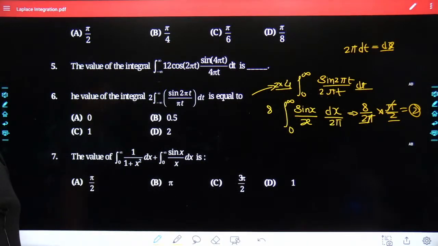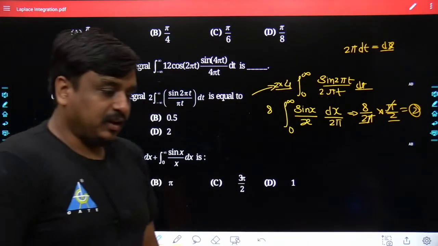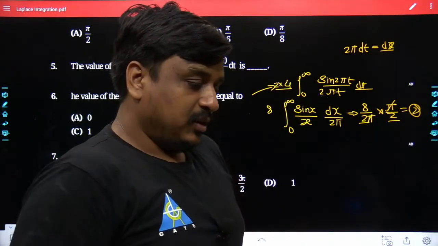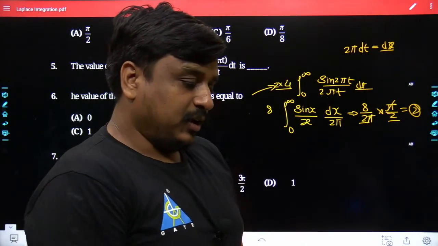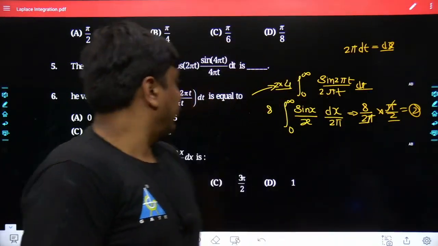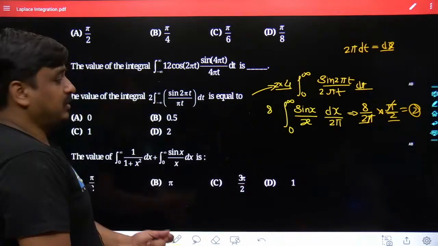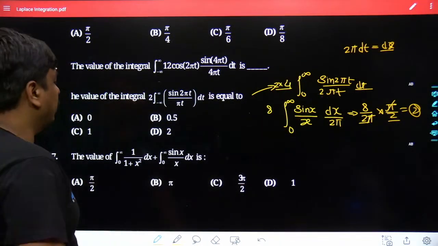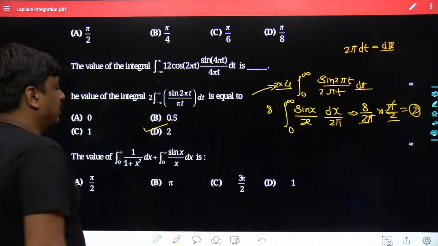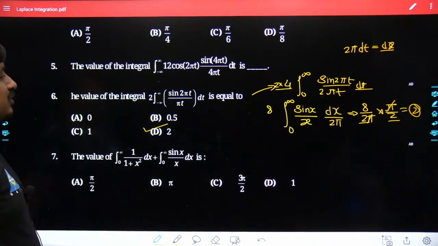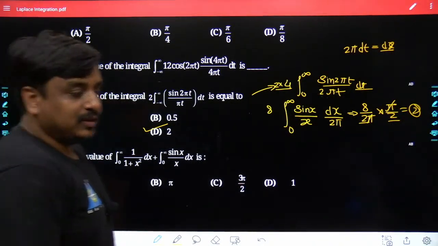Yes, sir? Ajay says, sir, can we also go for area under the sinc and theta sub b for scaling? I did not exactly get your question, but still you can explain what sort of doubt you are having. You can put it in explanatory form. Anyways, the answer we have got for this problem is option D. Obviously, the answer is 2 over here.